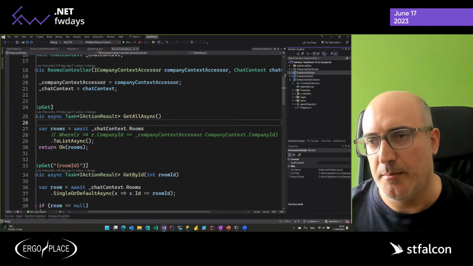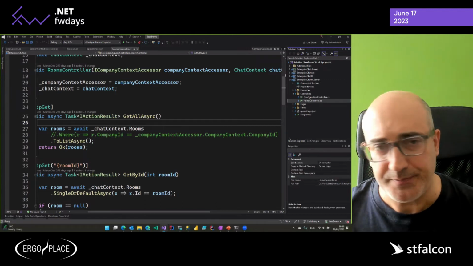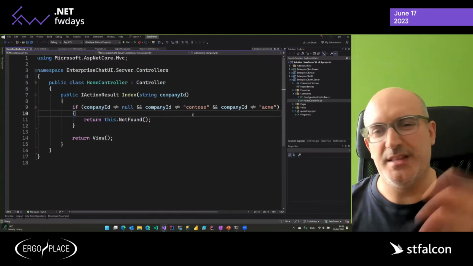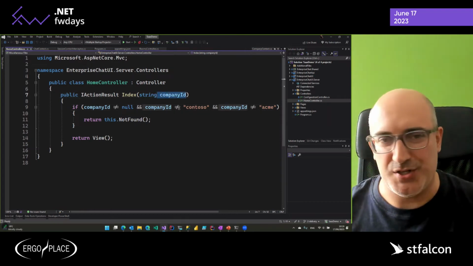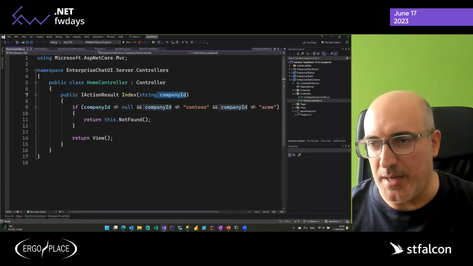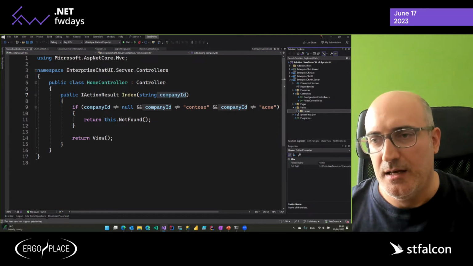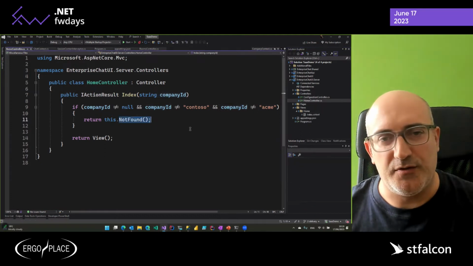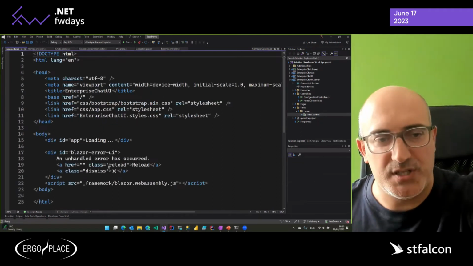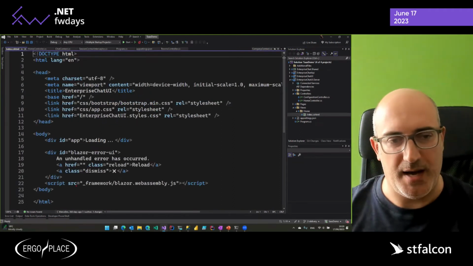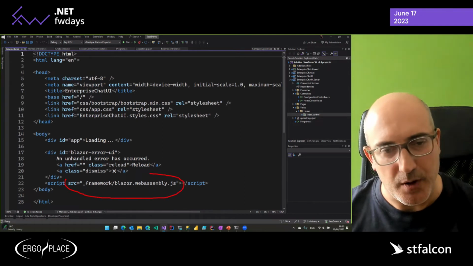So we have my home controller, and the home controller, in this case, is just looking at whether the company ID, which it will receive in the query string, is either Contoso or Acme, and then it will either return a not found if the name is not valid, or will return the bootstrap for my Blazor application here. Okay.